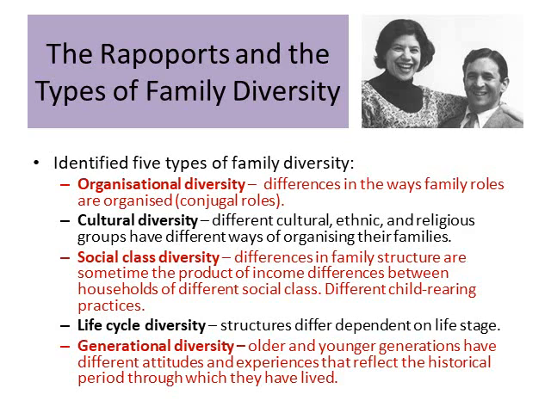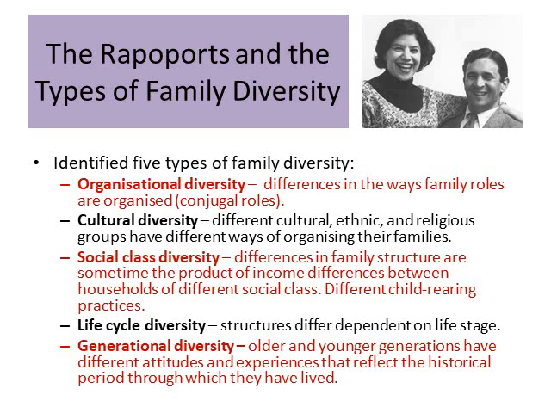Thirdly, we have social class diversity. Differences in family structure are sometimes apparent between different social classes. So depending on how much income's coming into the family, that might impact the type of structure of the family you might see. So there may be different child rearing practices between the working classes and the middle classes. Perhaps in the working class, mum's more likely to stay at home and bring up the children. In the middle classes, perhaps they're more likely to spend some money on a nanny or an au pair and to send the children to some sort of daycare.